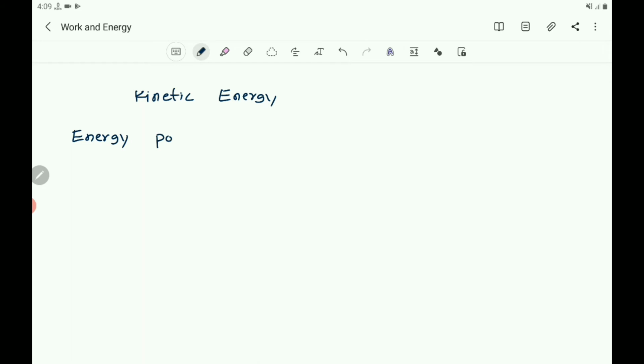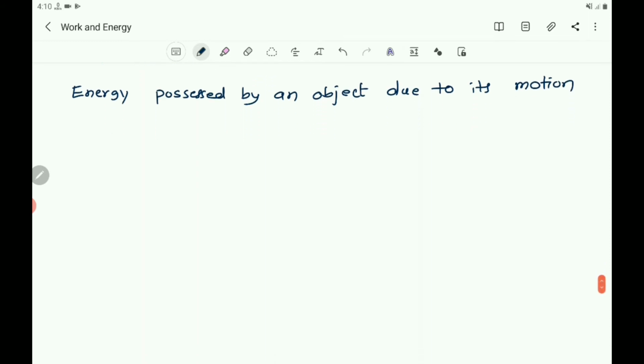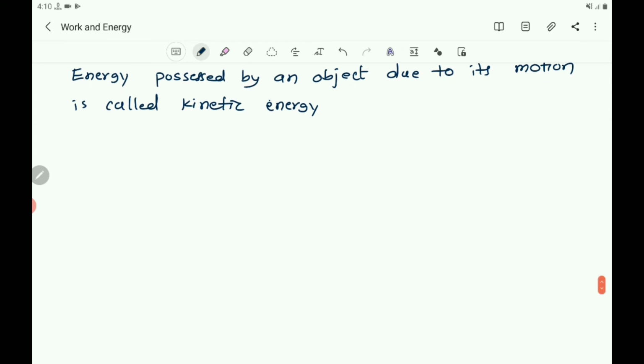Energy possessed by an object due to its motion is called kinetic energy. Then give the examples for kinetic energy.